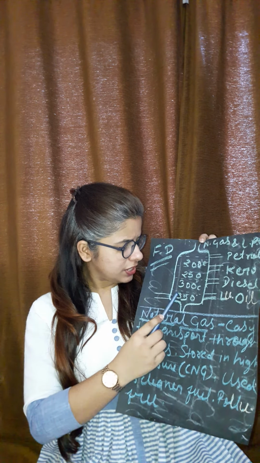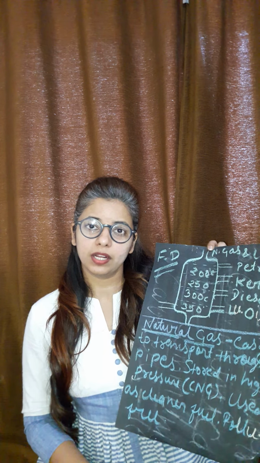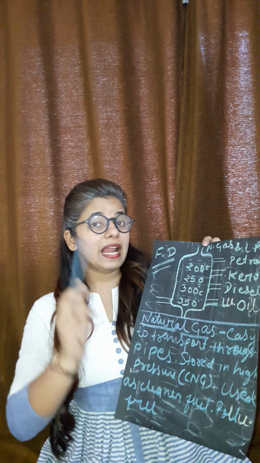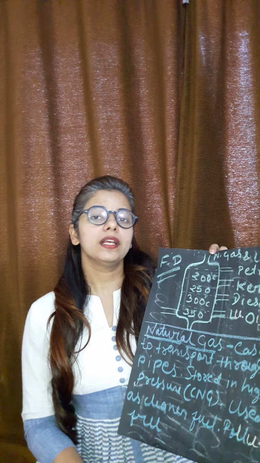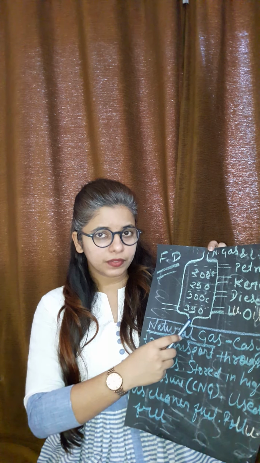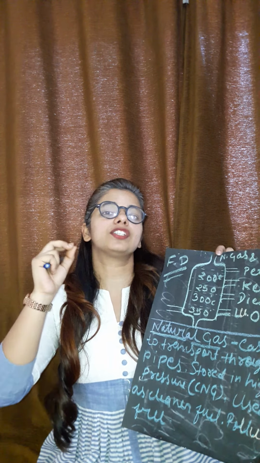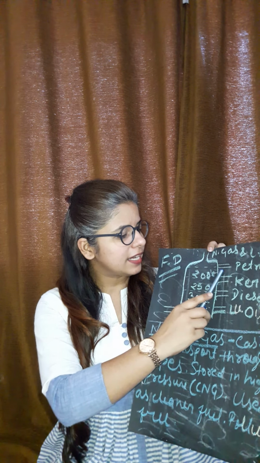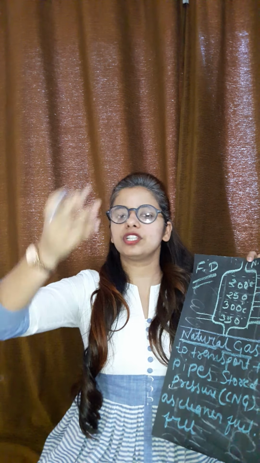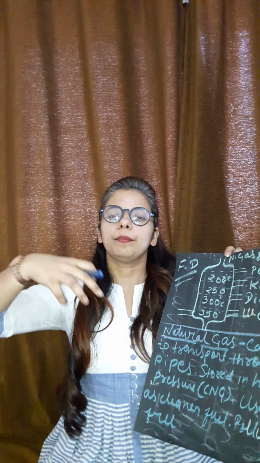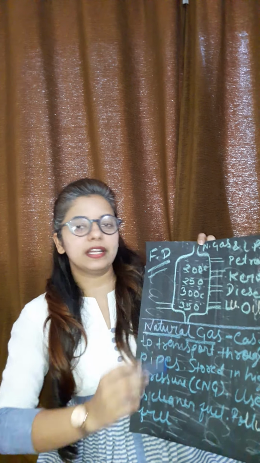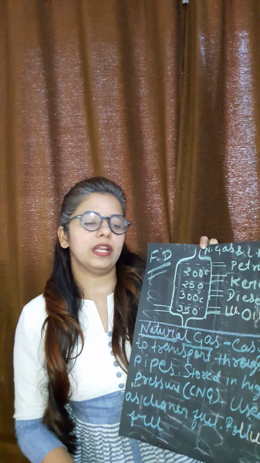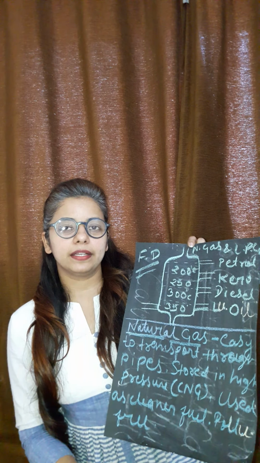Now the liquid which has a 350 degree boiling temperature will boil at the end. The liquid which has a 200 degree Celsius boiling point, when we start heating from the bottom, as soon as the 200 degree Celsius temperature is reached, then we will start getting petrol and diesel, because petrol and diesel will start evaporating. I am just giving an example of the boiling point. Petrol and diesel will start evaporating, and we can separate petrol and diesel. The first component which came out at its boiling point, we can separate and collect separately.